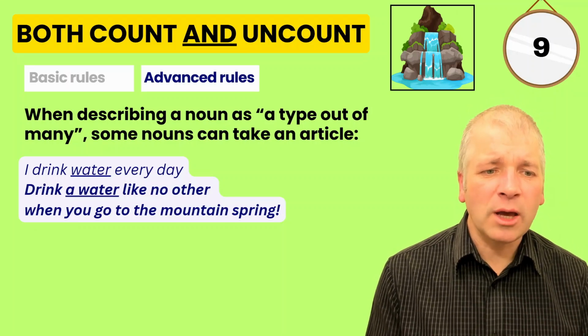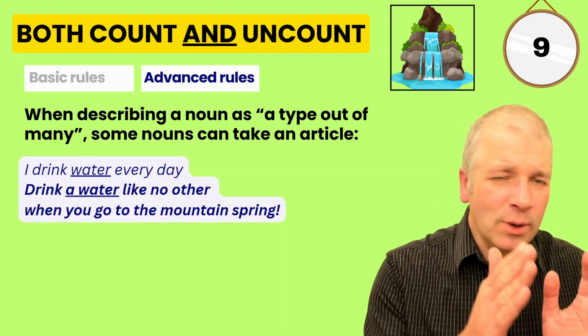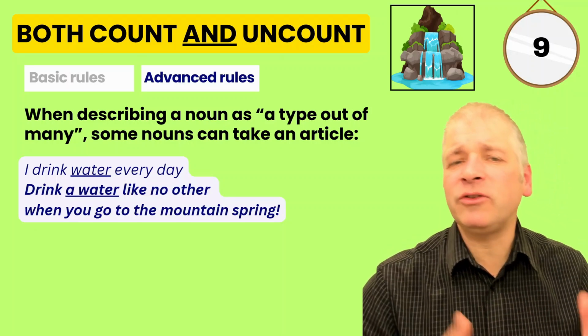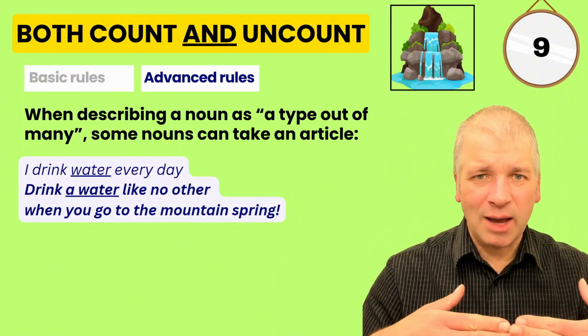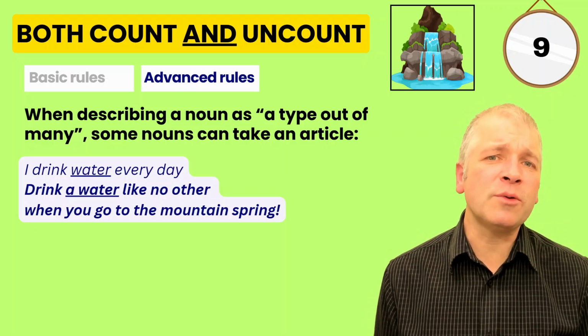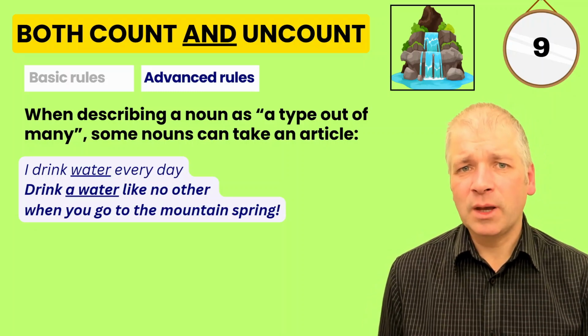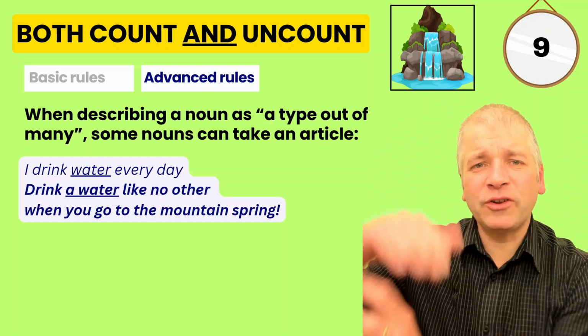Here we're focusing on one type of water, and we are comparing it very directly to other types. And when we do this, sometimes it's not very common, but it is possible to use a before it. The effect of a is to separate it off from other types of water.